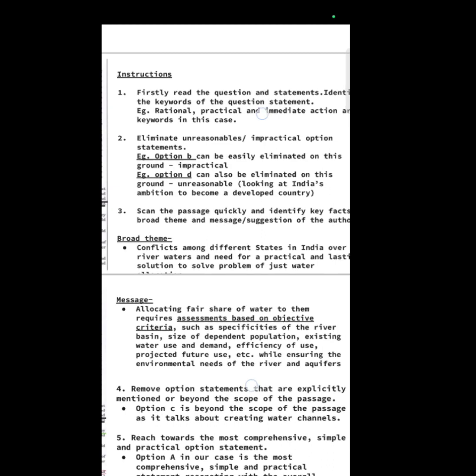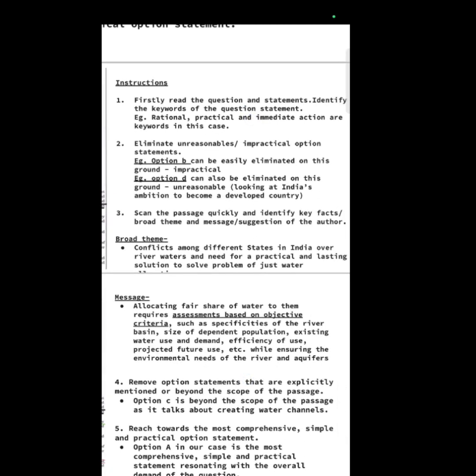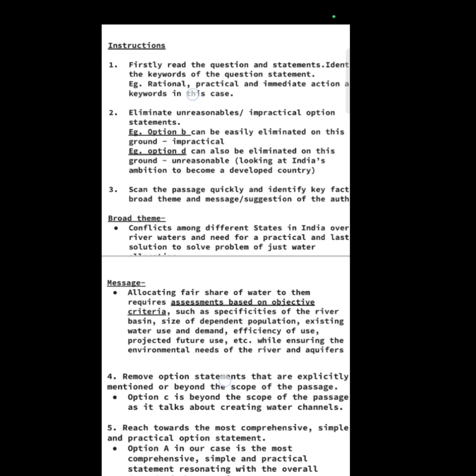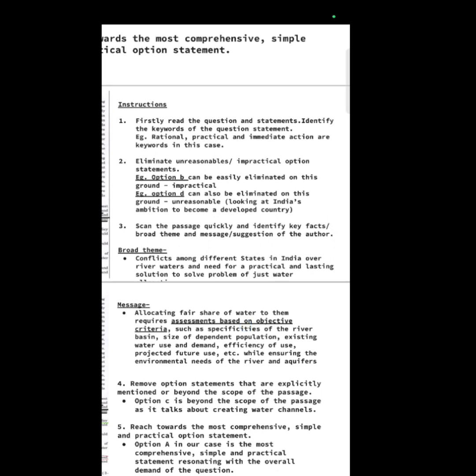Now the third thing that we have to do is scan the passage quickly and identify the key facts, broad theme, and message or suggestion of the author. So you can read the passage on your own. I have already identified the broad theme. The broad theme is that it talks about the conflict between different states in India over river water, and there is a need for a practical and lasting solution to solve the problem of just water allocation. So this is the broad theme.